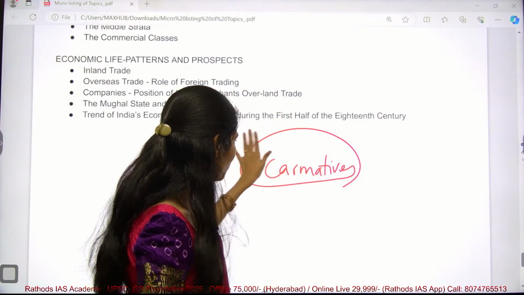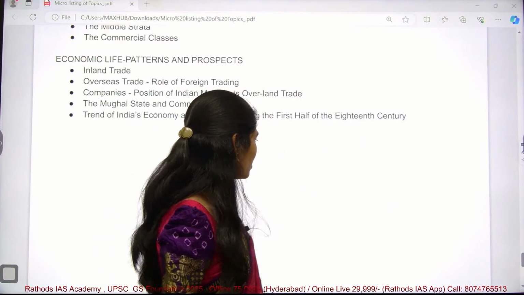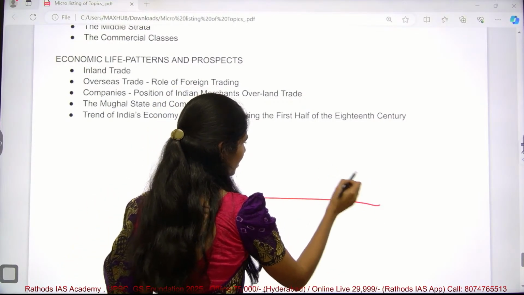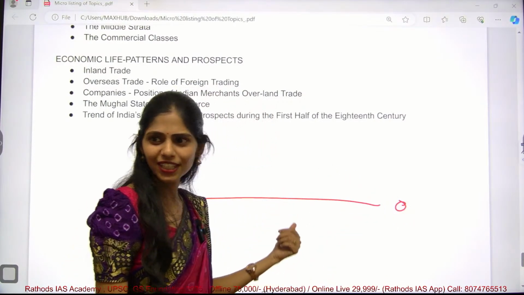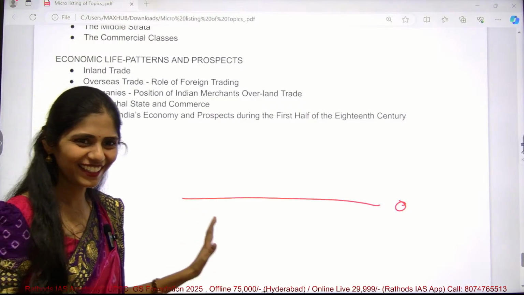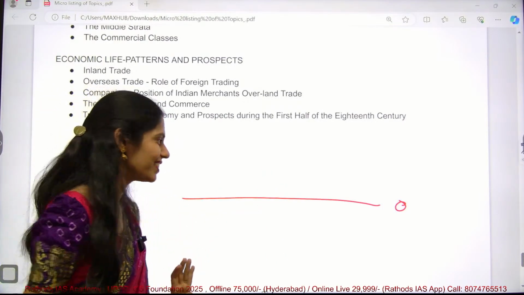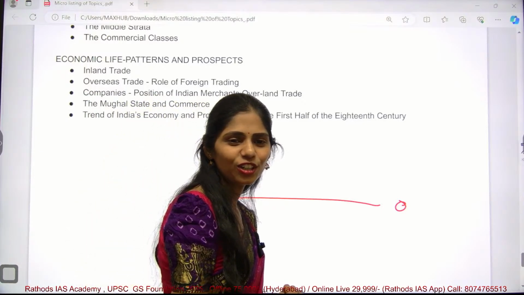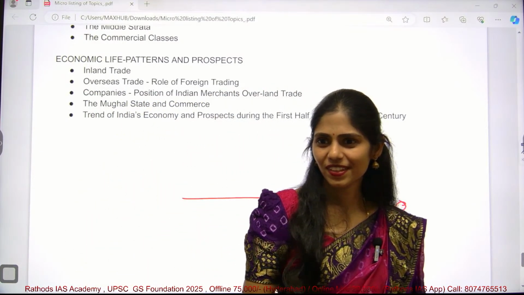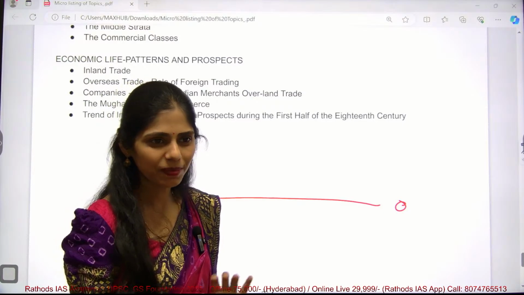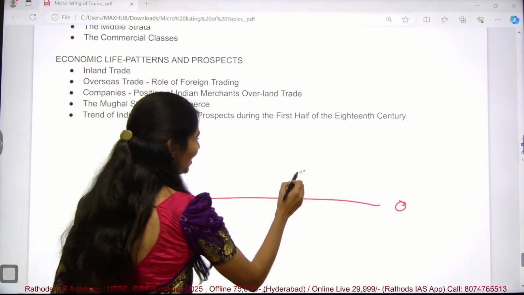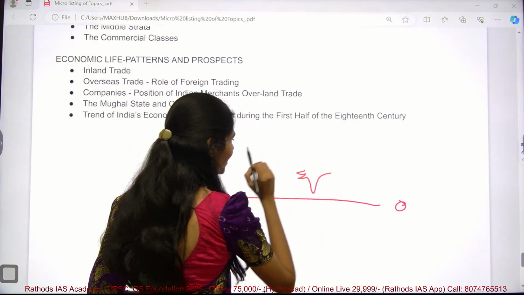Actually, why do they need the spices? If you see, this is the equator. Sir said about latitudes and longitudes, right? Northern hemisphere, southern hemisphere, temperate region, tropical region. Where is India located, in temperate or tropical? Tropical for sure. India is located in the northern hemisphere, in the tropical region.